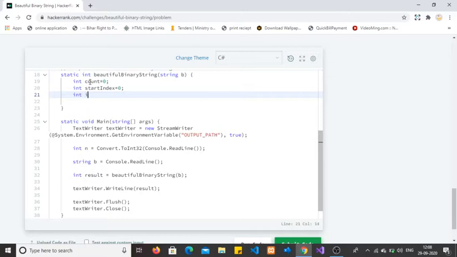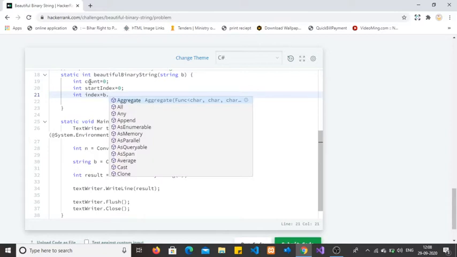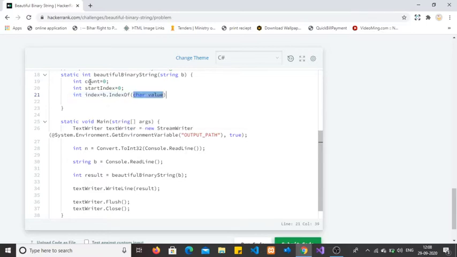Int index is equal to, I am going to search 0 1 0 in b, index of 0 1 0 from startIndex. I am going to look for 0 1 0 in the given string b and I am searching from the start index, that is 0.